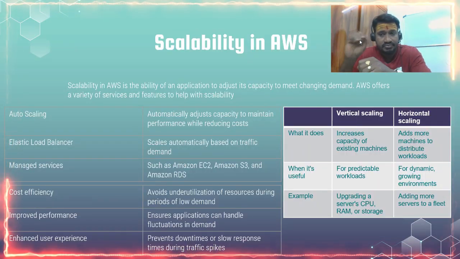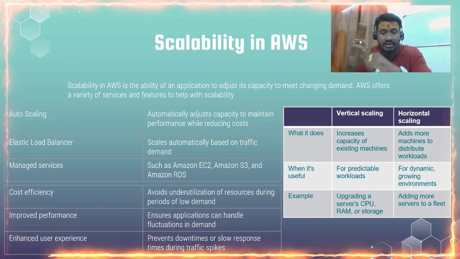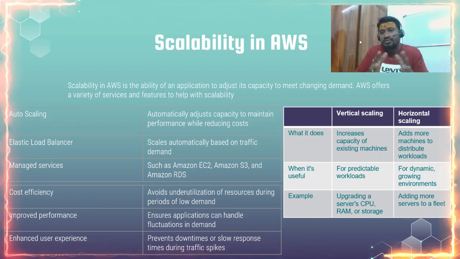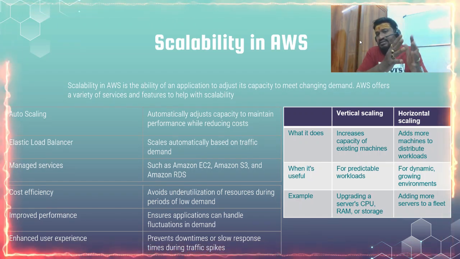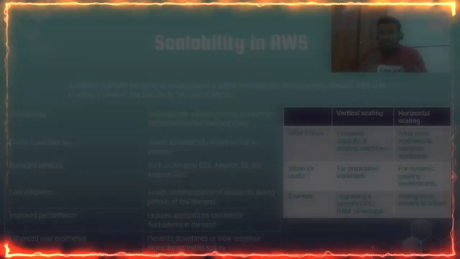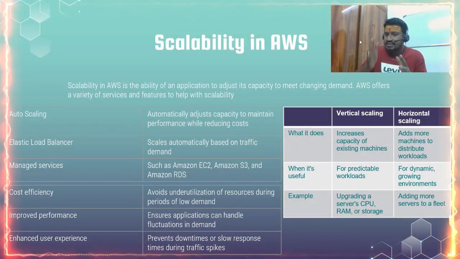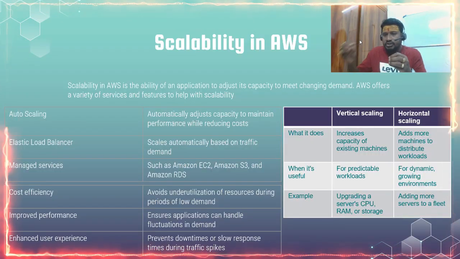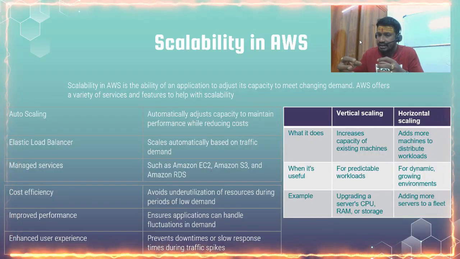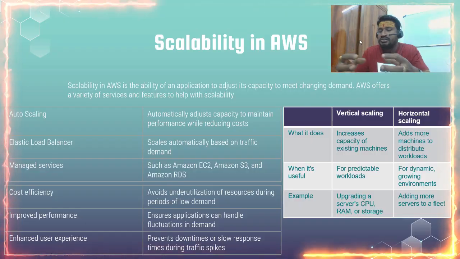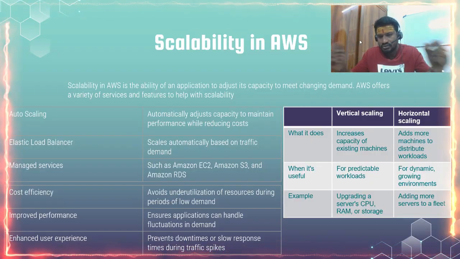As I told in our first session, there are two types of scalability. It is not just increase or decrease of RAM. It is vertical scaling or horizontal scaling. What do you mean by vertical scaling? Vertical scaling increases capacity of existing machines, whereas horizontal scaling adds more machines to distribute the workloads.